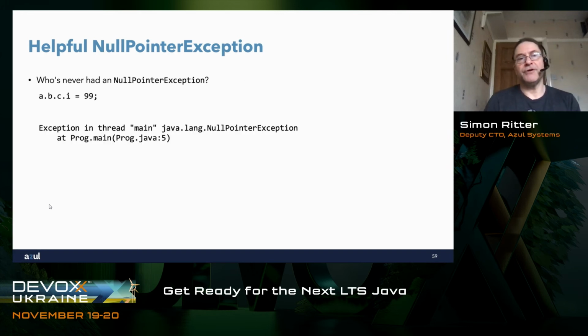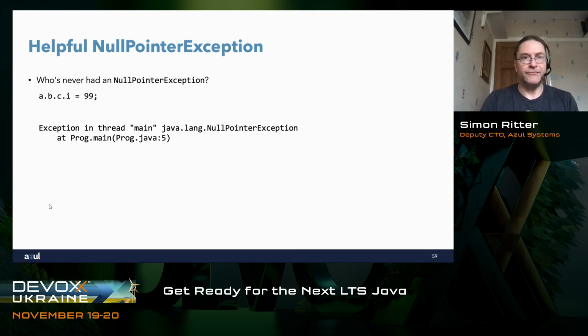We get "Exception in thread main, NullPointerException" on line 5. Wonderful. So we look at line 5 and we say, okay, where's the null pointer exception coming from? Is it a is null, so we can't reference b? Is it b that's null, so we can't reference c? Or is it c that's null, so we can't reference i? Then we have to use the debugger. We have to test, see which thing is null, and then it makes life hard for us.